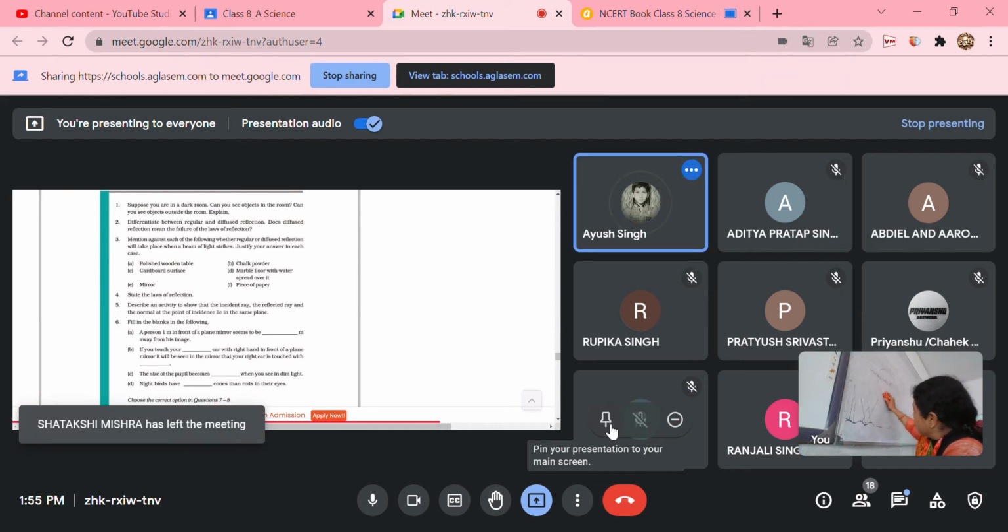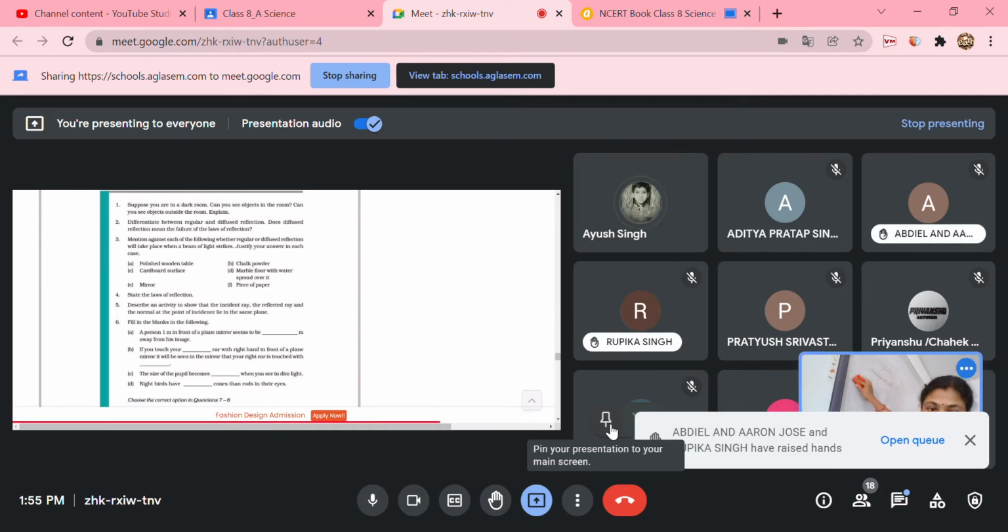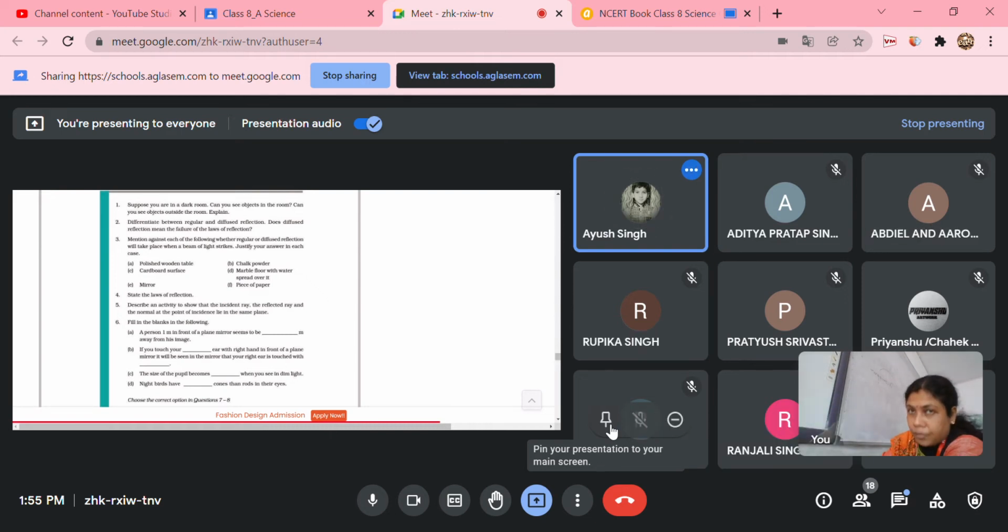Ma'am, diffused reflection, if it's a polished wooden table. Polished, if it's polished, ma'am, like you said in the case of utensils, then it will be regular reflection. In case of polish, it will be regular.